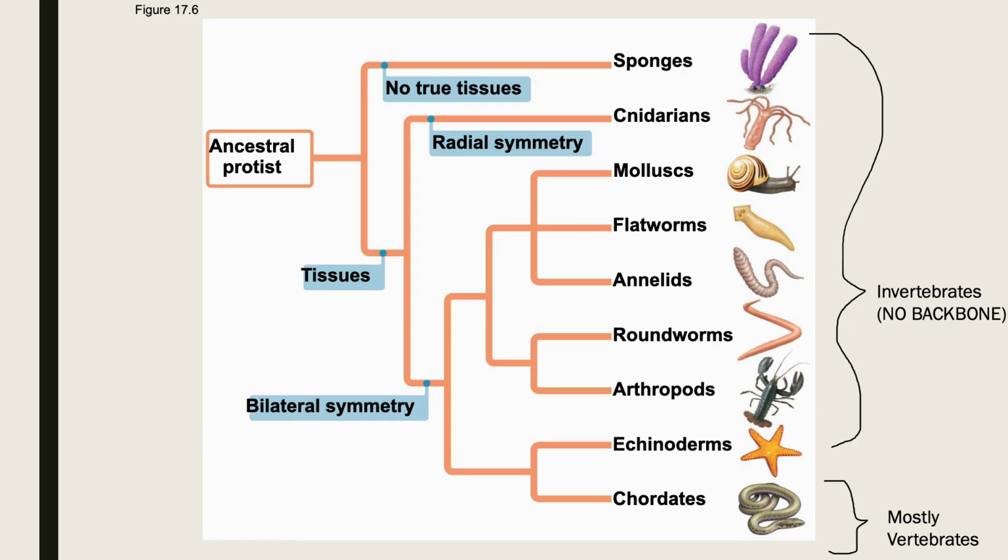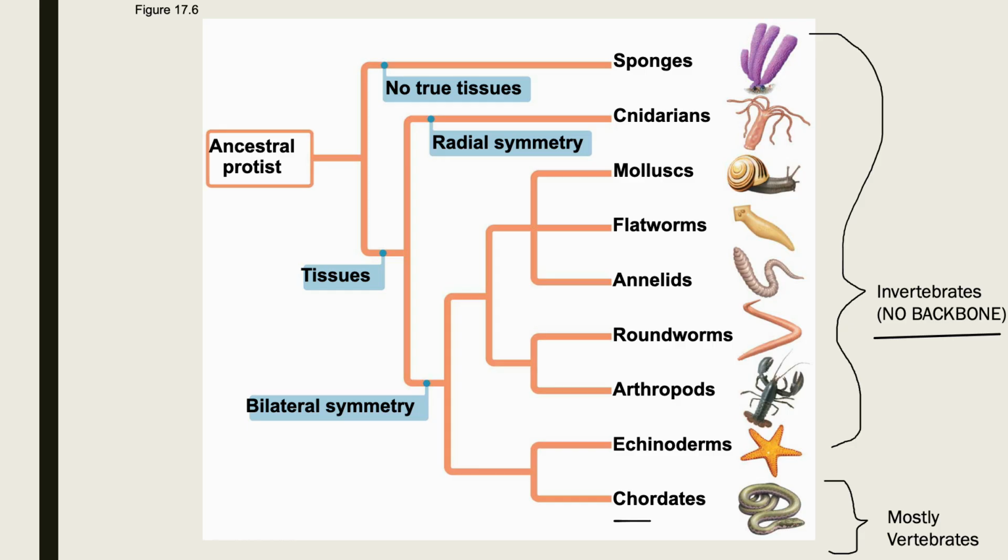And one more thing to keep in mind, informal groupings or informal terms for our animals now. Sponges, cnidarians, mollusks, flatworms, annelids, roundworms, arthropods, and the echinoderms are all considered invertebrates, meaning they have no backbone, no skull or backbone.